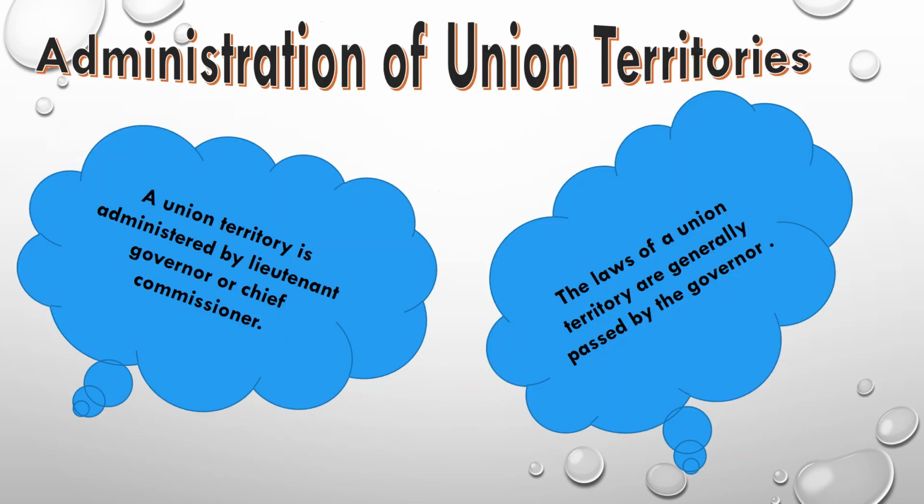Now let's talk about the administration of Union Territories. A union territory is administered by a Lieutenant Governor or Chief Commissioner who acts on the advice of the President of India. The laws of a union territory are generally passed by the governor.